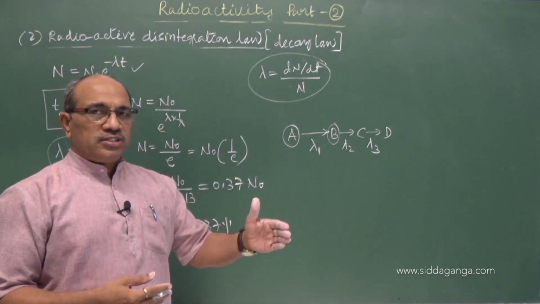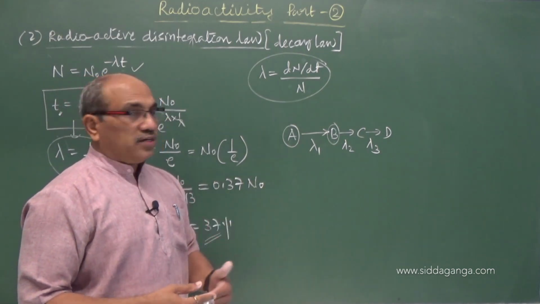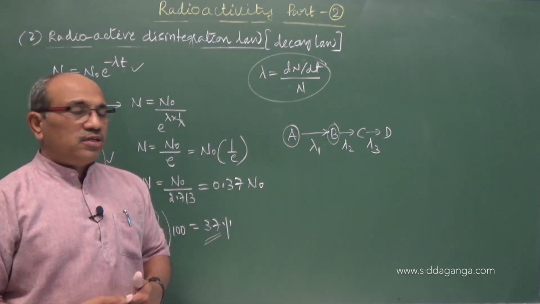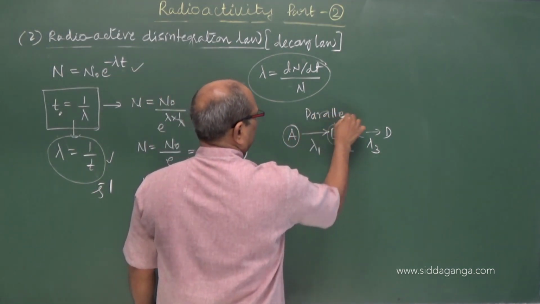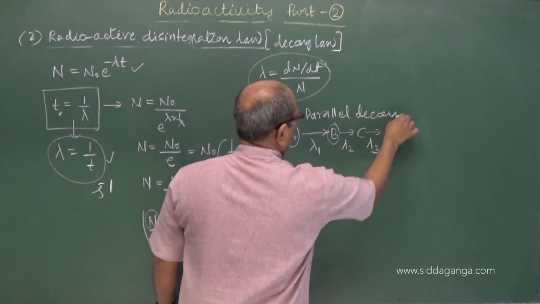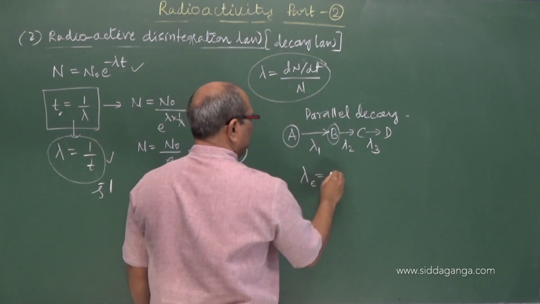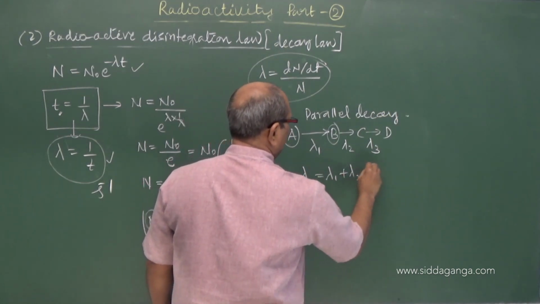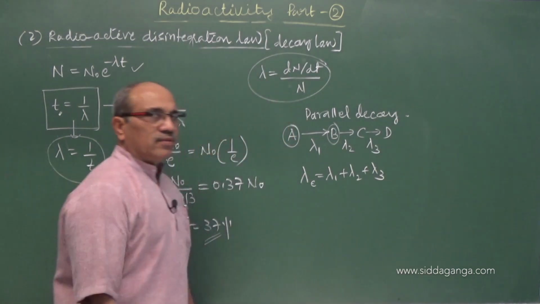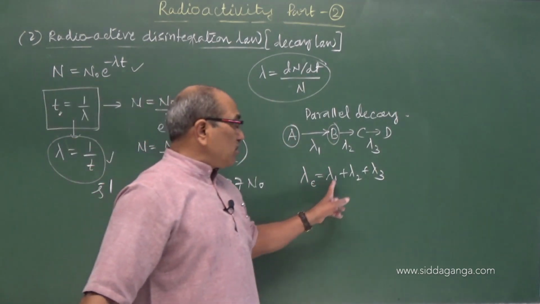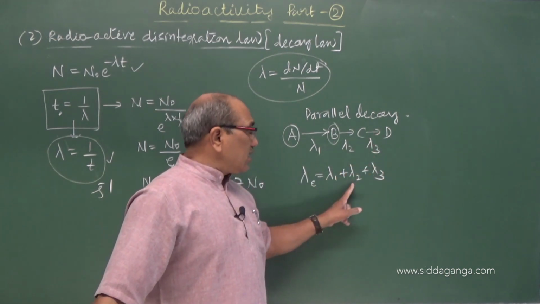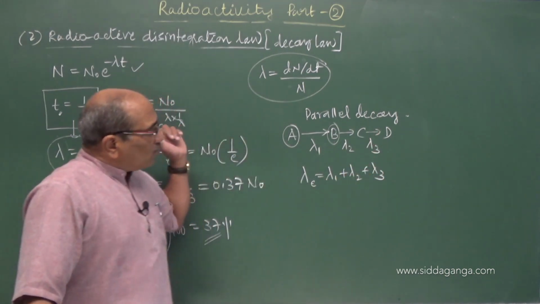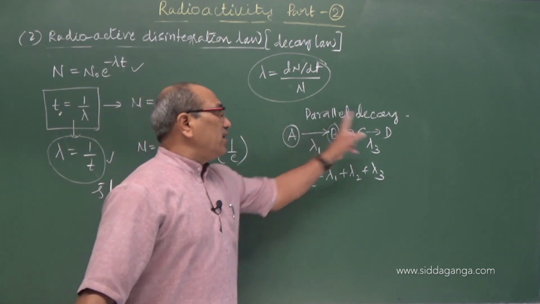So in that process the decay constant may be different, but there is a relation we found. This is called parallel decay, in which the effective decay can be written as lambda 1 plus lambda 2 plus lambda 3 like that. The decay constants of individual daughter nuclei can be taken as the effective decay of the combined.